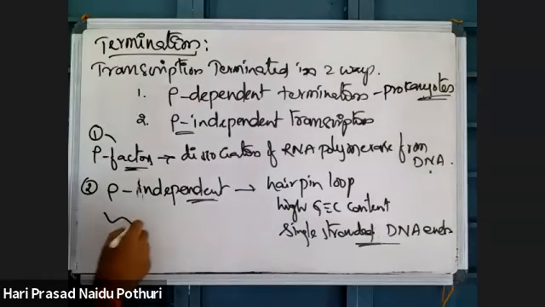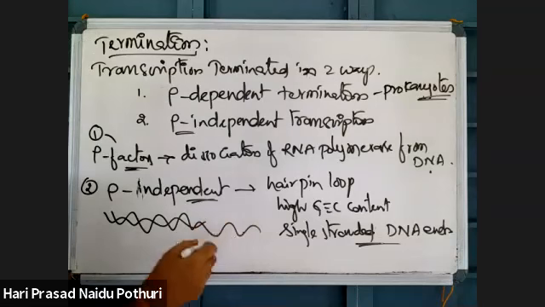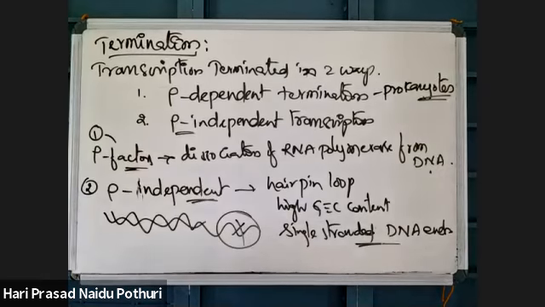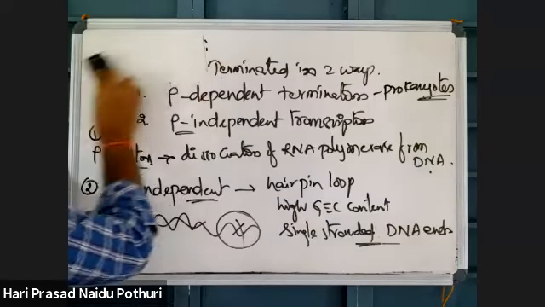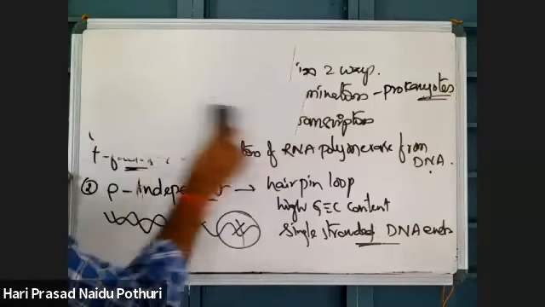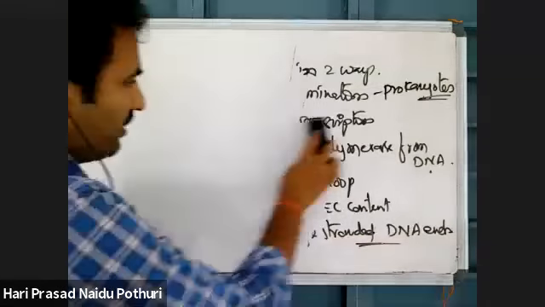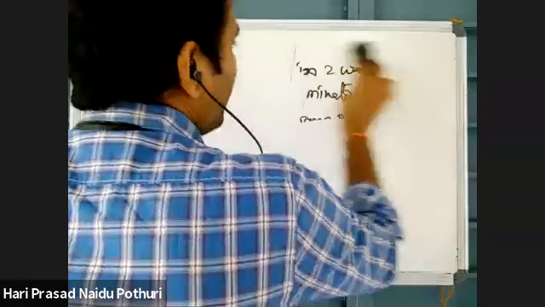This double-stranded DNA may have a single-stranded end, and here transcription will be stopped. Like this, transcription may be terminated. This is about the termination of transcription. Termination takes place in two methods, Rho dependent and Rho independent. Rho factor is responsible for